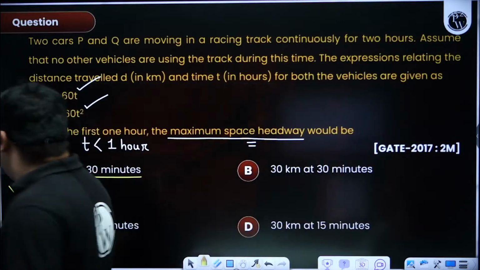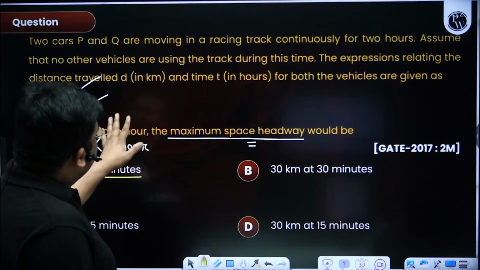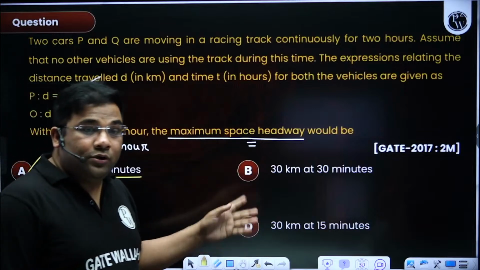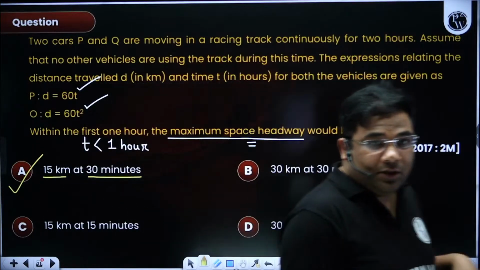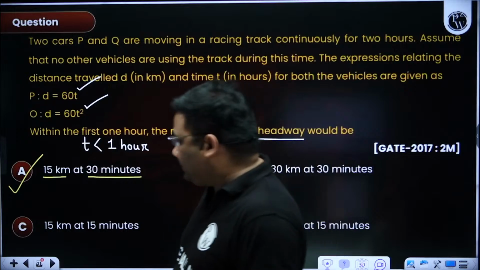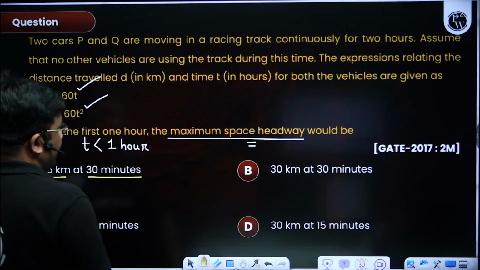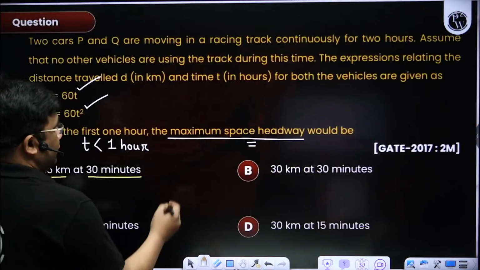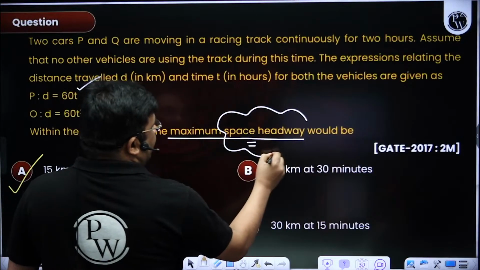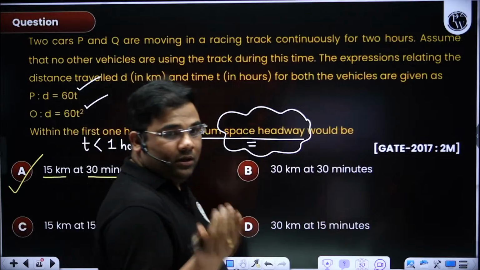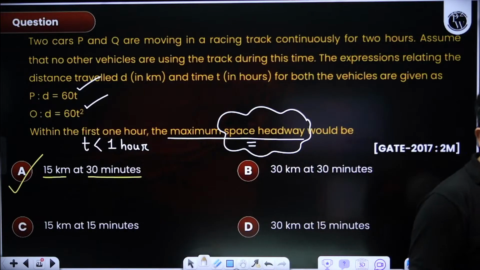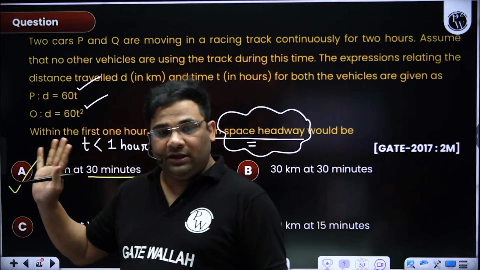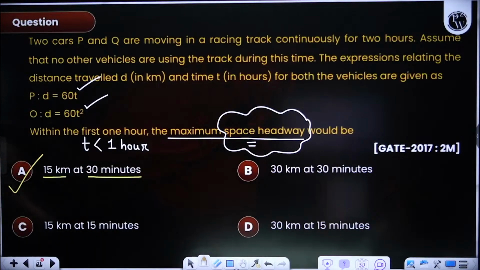Keep writing. So what I was telling, that this type of questions you cannot prepare like that. You need to know the definitions. Here only one definition was required. What is space headway? You should just know what is space headway. Rest you have to apply your aptitude, your brain, and nobody can help you. This type of questions they will ask not only from highway, they will ask from other subjects also.